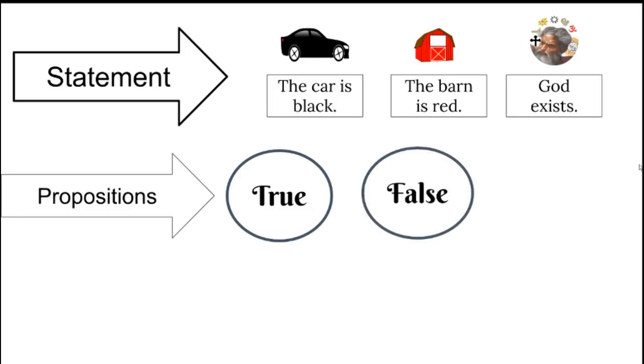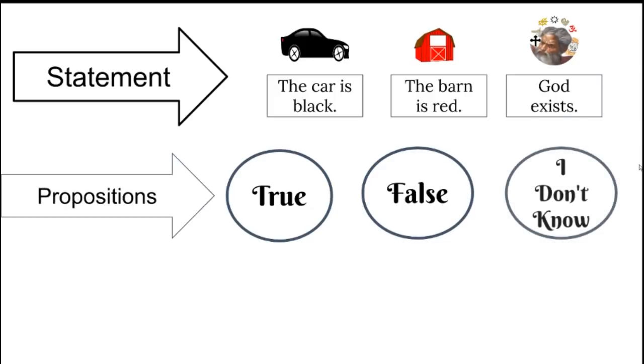We can also have a proposition that they're false. It's false that the car is black. It's false the barn is red. Or it's false that God exists. We can also say, I don't know. We don't know if the car is black. We don't know if the barn is red. And we don't know if God exists. These are three propositions based on these statements.